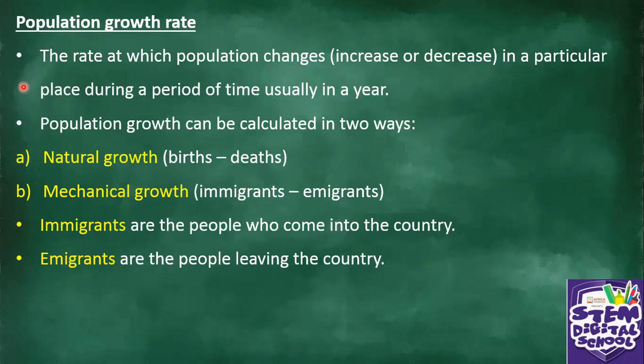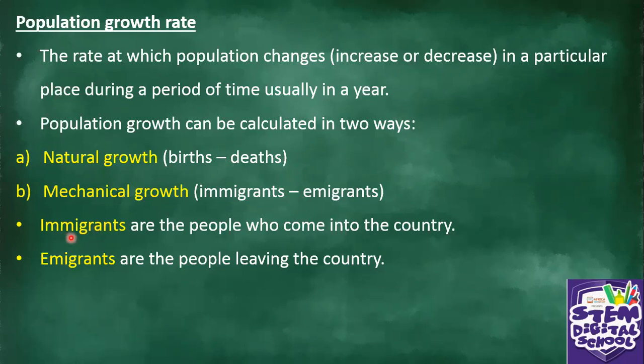Okay, some people die, others are being born. Population growth can be calculated in 2 ways. A, natural growth. So we're talking of natural growth: the births minus deaths. It is called natural growth. So we separate the death from the birth. And then B, mechanical growth: immigrants minus emigrants.